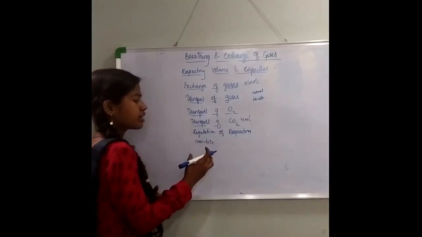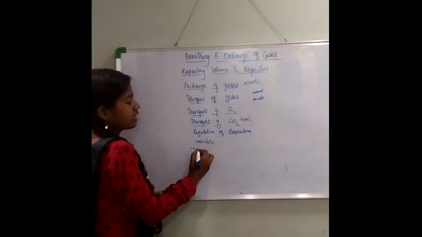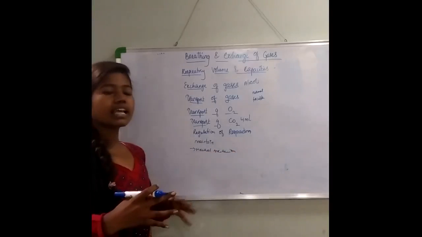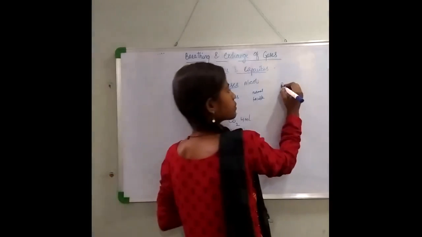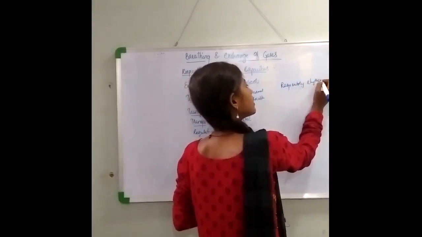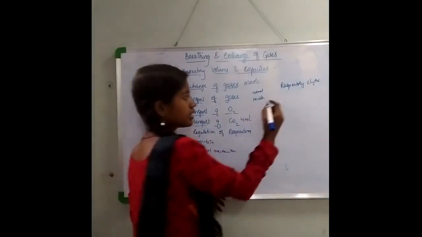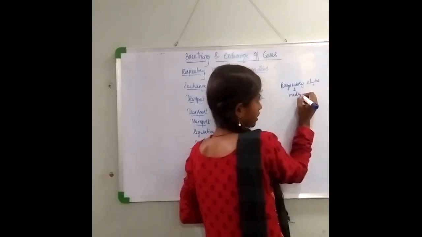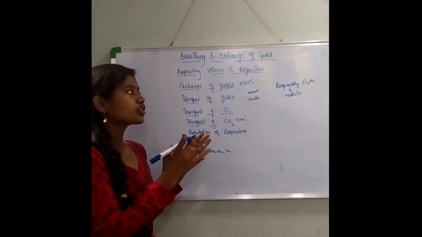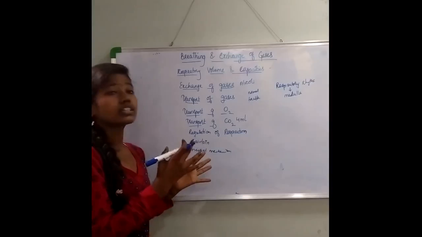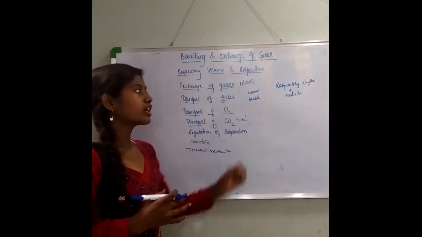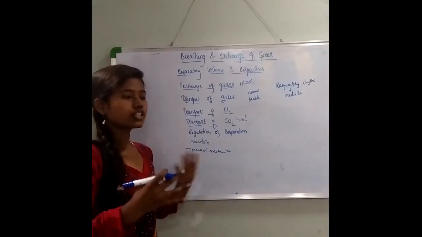Now, this respiratory regulation occurs by a neural mechanism. You have a respiratory rhythm center, which is present in the medulla region. The primary function of this respiratory rhythm center, present in the medulla, is the regulation of respiration.